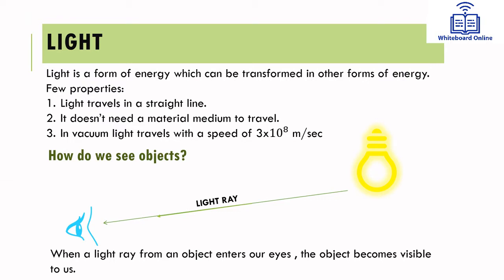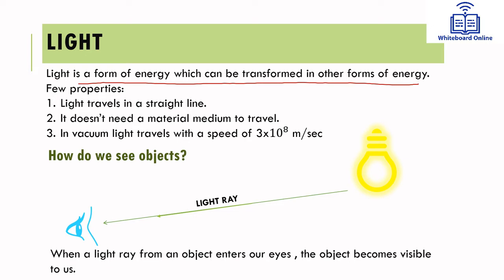Students, let us start with the definition of light. What is light? Light is a form of energy which can be transformed into other forms of energy. What does this mean? This means light is a type of energy that can be converted into other kinds of energy for its usage. Now you can question where this energy is used.